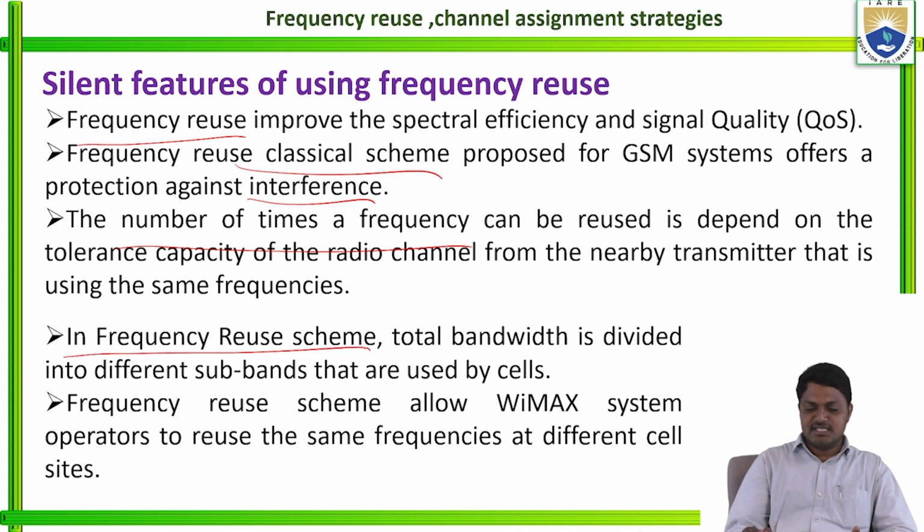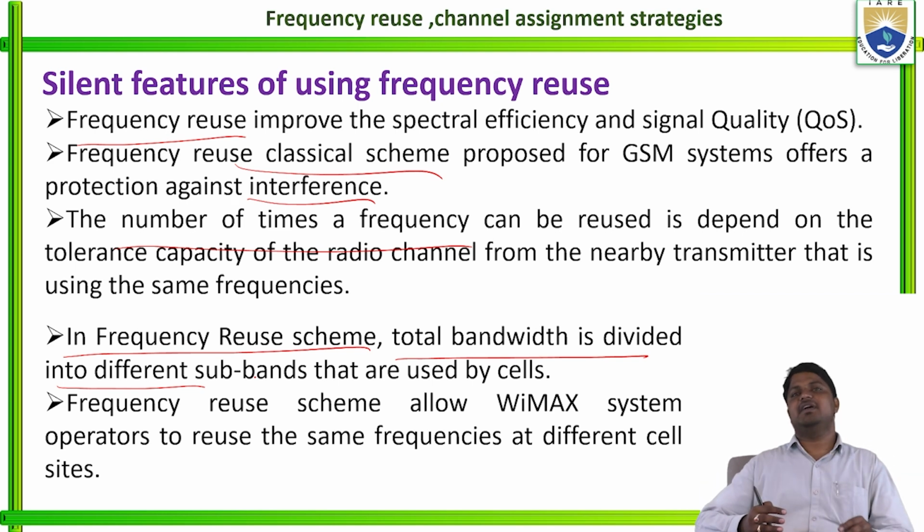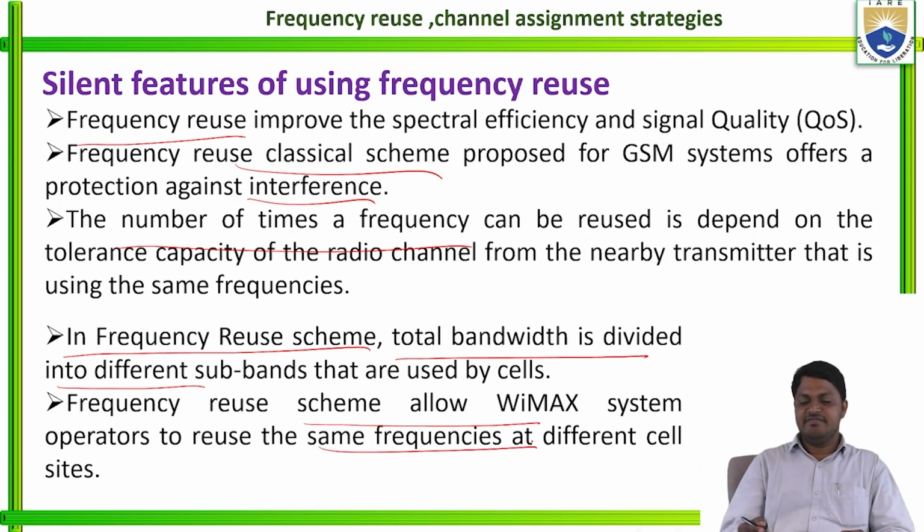In the frequency reuse scheme, the total bandwidth is divided into different subbands, because we are using the same frequency band for all the channels available within the system, right? So the total bandwidth is divided into different subbands that are used by the base stations. The frequency reuse scheme allows WiMAX, Worldwide Interoperability for Microwave Access, systems to reuse the same frequency at different cell sites. So these are the salient features of the frequency reuse scheme.